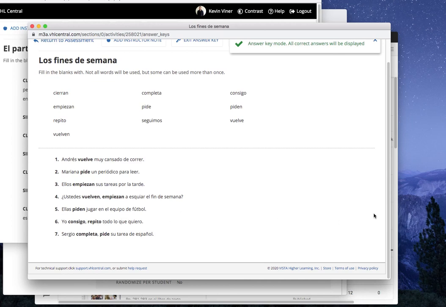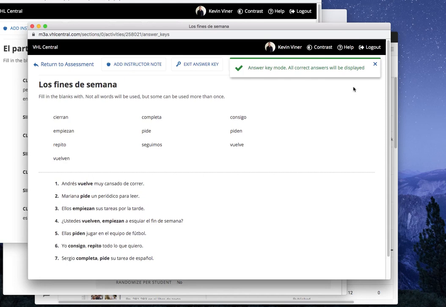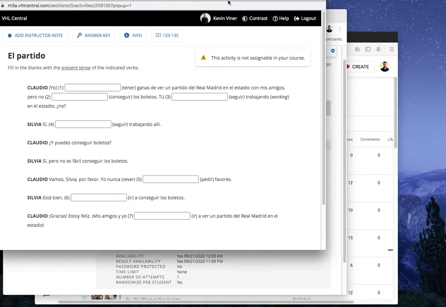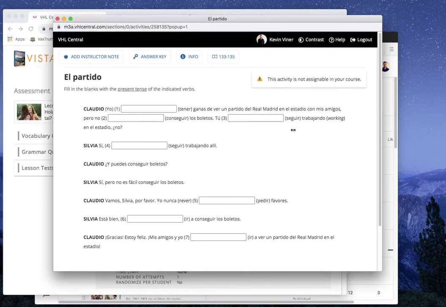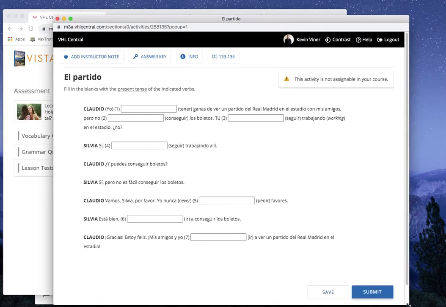Oh, I see now. That's why it was giving us green check marks. It was telling us they were all correct. For 4, you can say vuelven or empiezan. All right, so we have options there. Okay, I get it. Okay, muy bien. Sorry about the confusion there. Let's do one more quick activity using these E to I stem changing verbs.